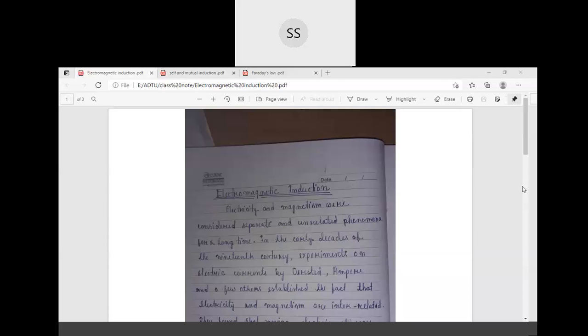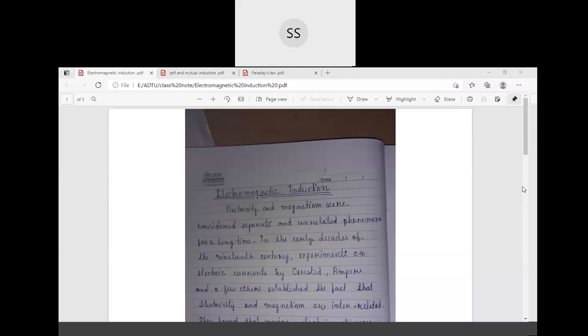Okay, so for electric charge, we know there are two kinds of charges in nature: positive charge and negative charge. Positive charges repel each other, positive and negative attract each other, and negative charges also repel each other.